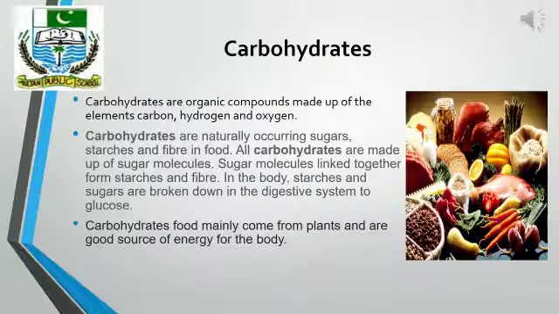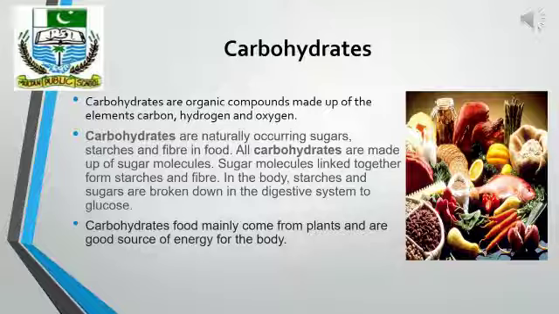Now, one by one, we will discuss these nutrients in detail. We will discuss their functions, their types, and why they are important. First of all, carbohydrates. As I have told you earlier, carbohydrates are included in organic nutrients. Organic nutrients are compounds of carbon. So carbohydrates are made up of the elements carbon, hydrogen, and oxygen.